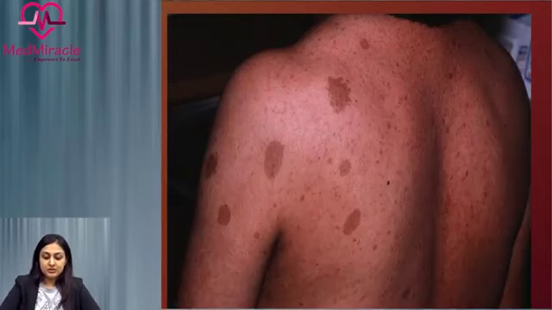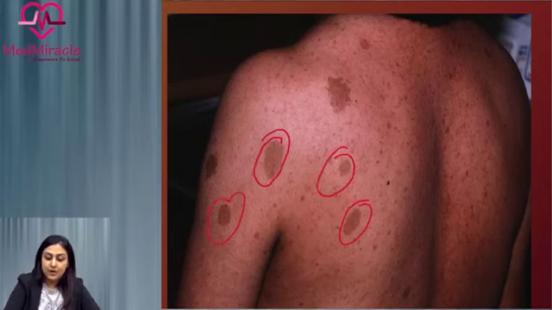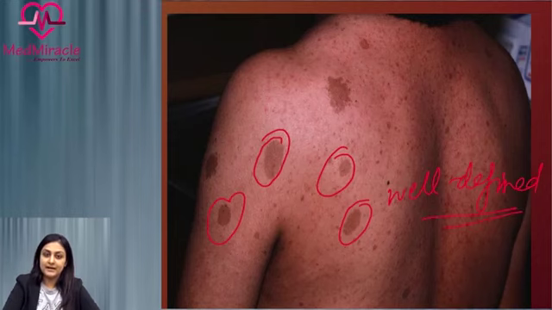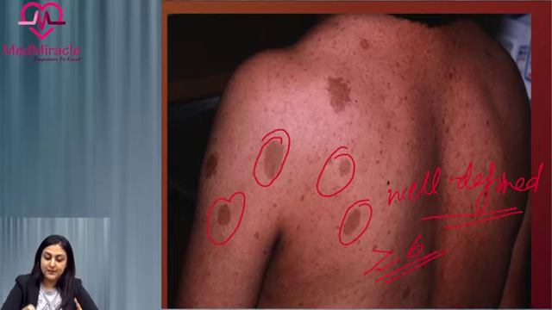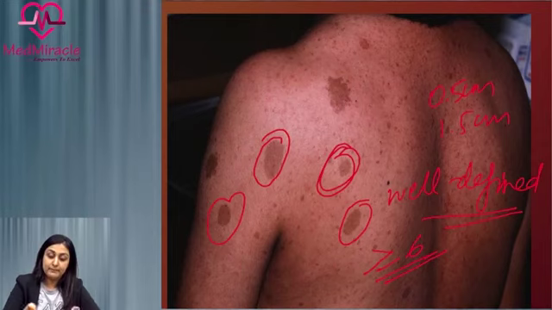So this image here is a very important image that you need to know. So these are brown macules which are relatively well defined. So these well defined café au lait macules are very characteristic of NF1, and the criteria that we learned was either more than or equal to 6 in number, and the size was 0.5 centimeter or 1.5 centimeter depending on their age. So these are café au lait macules which are typical for NF1.